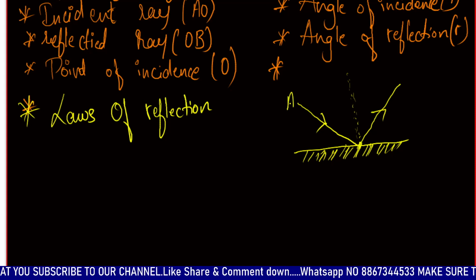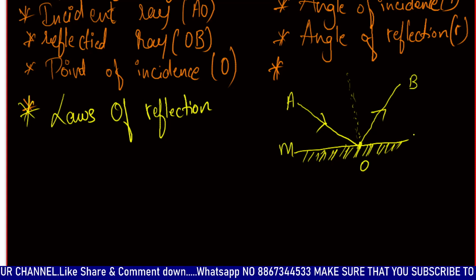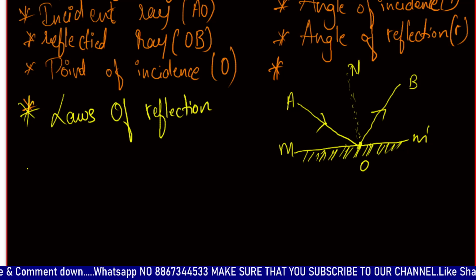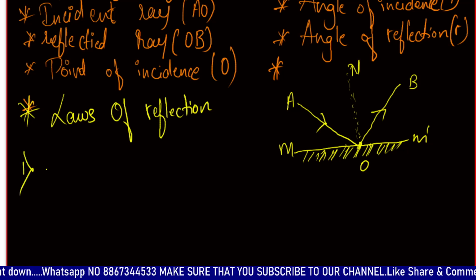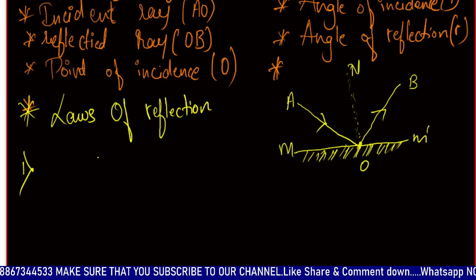Okay, let this be A, let this be B, and this be O, and this will be M and M dash, and this be N, the normal. Laws of reflection. There are two laws of reflection. The first is, okay, first law, what does it tell?